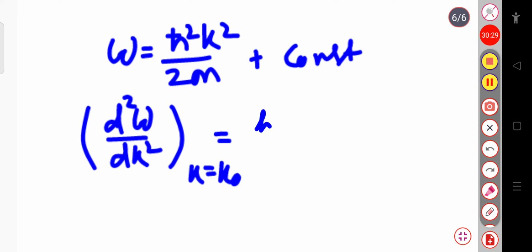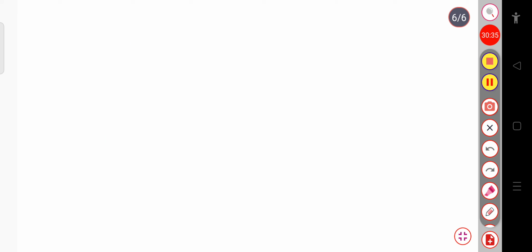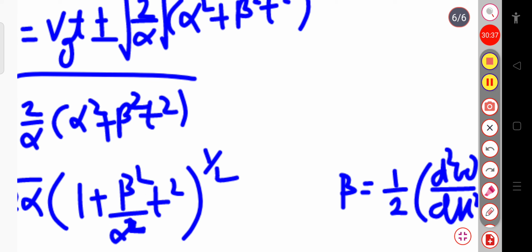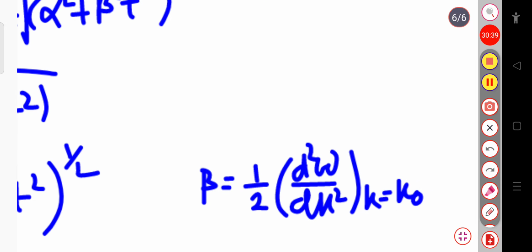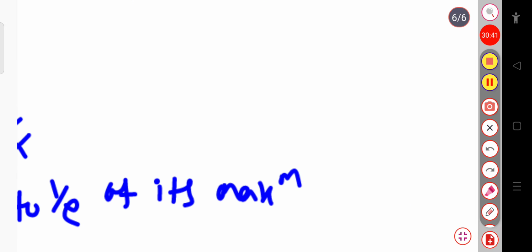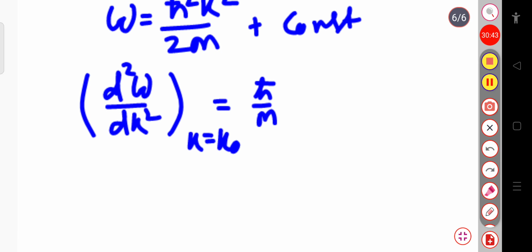Then if I take the derivative again, this will simply be ħ divided by m. Okay, so we can write this beta, where we have considered beta equal to 1 by 2 into d²ω/dk² at k equal to k₀. Therefore this beta value will be equal to ħ divided by 2m.